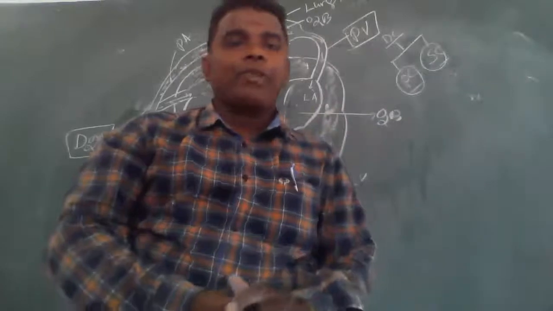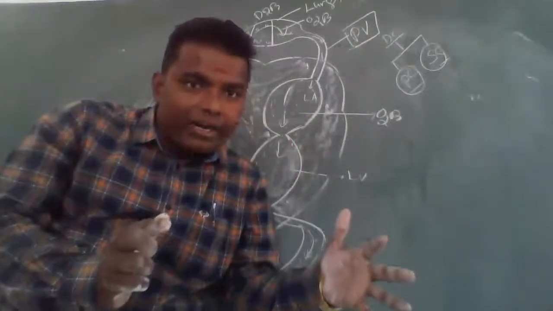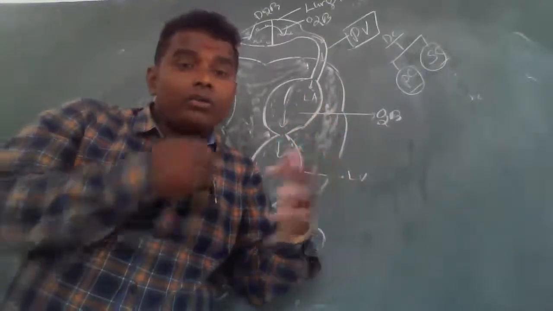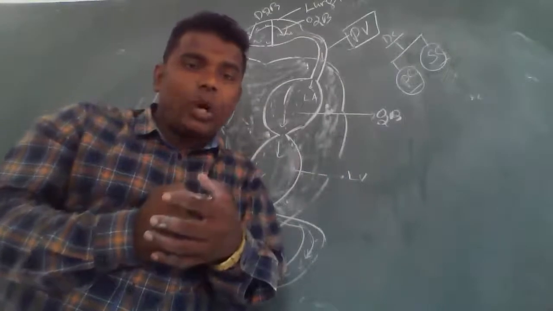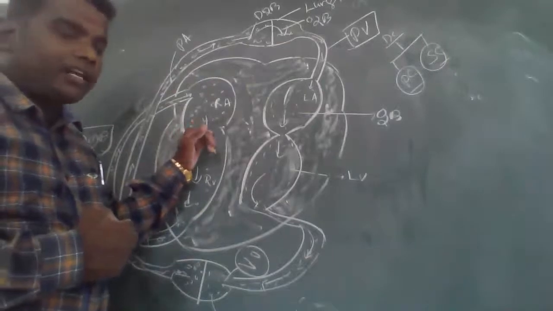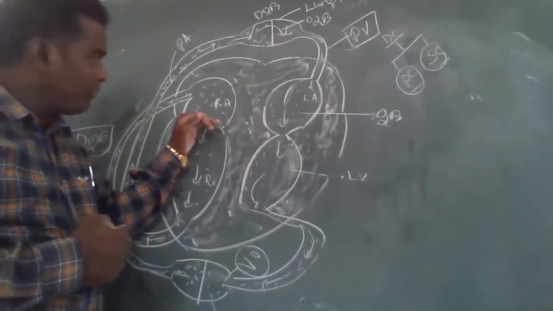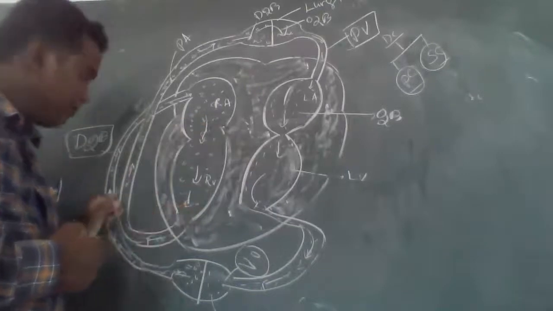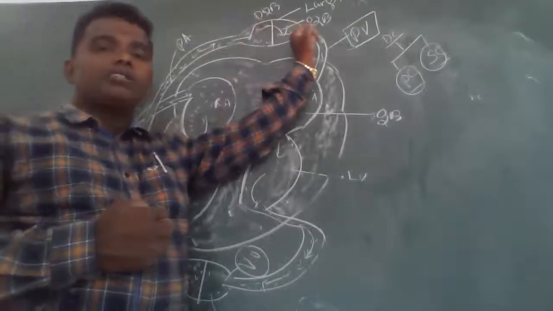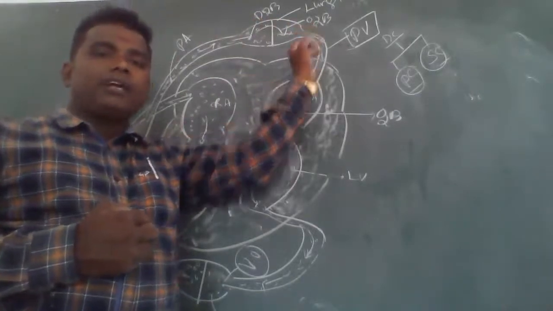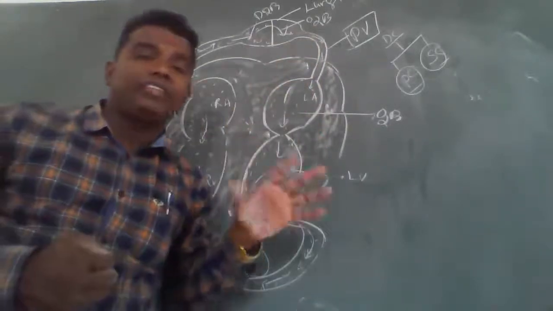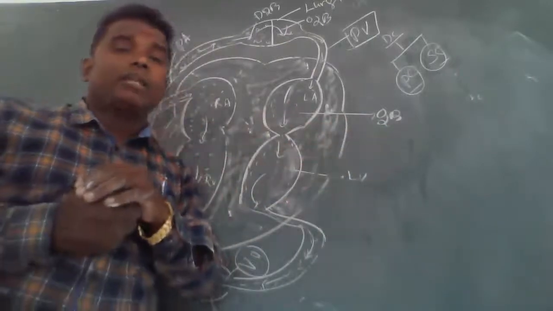Let me repeat. Pulmonary circulation means the circulation between the heart and lungs, and lungs to heart. Where does it start from? The blood flows from the right auricle to the right ventricle to the pulmonary artery to the lungs. In the lungs, deoxygenated blood is converted into oxygenated blood, and this enters the left auricle through the pulmonary vein. This is called pulmonary circulation.